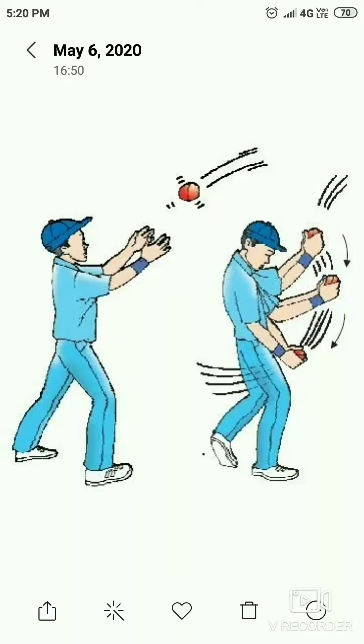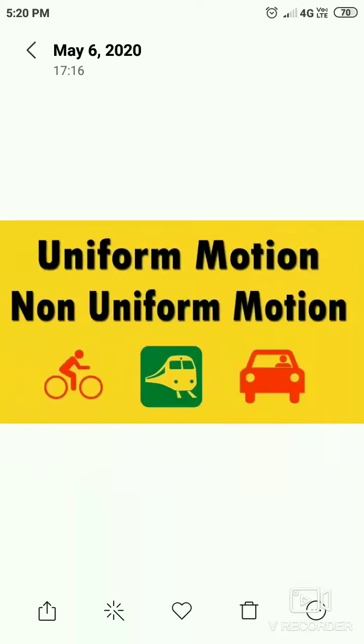Next, the last one is about uniform and non-uniform motion. There are some motions that can be said to be uniform and non-uniform. An object is said to have uniform motion if it covers equal distances in equal intervals of time along a straight line. It does not matter how small the time intervals are.